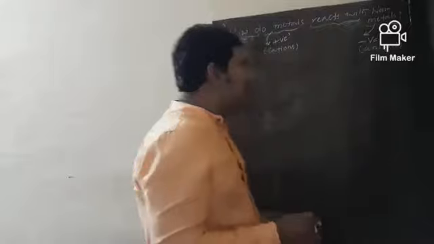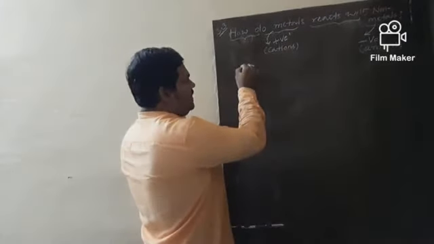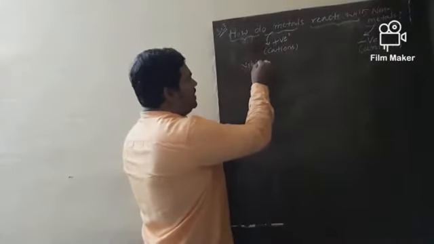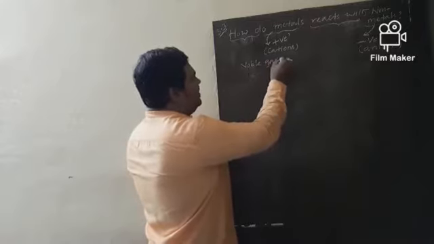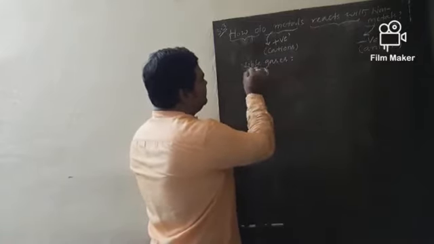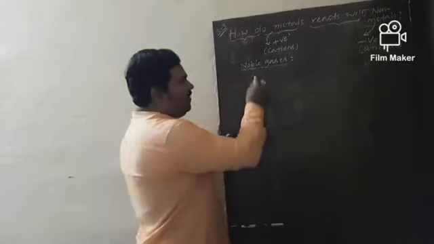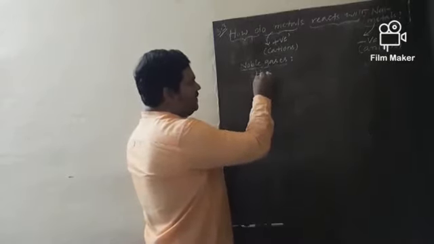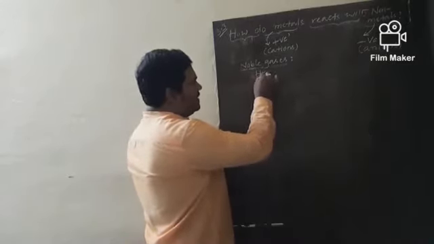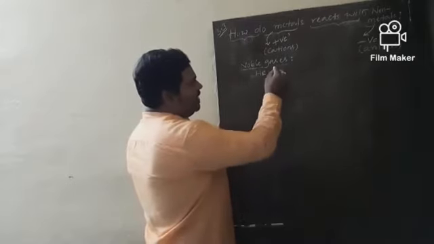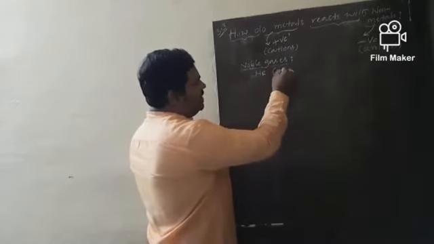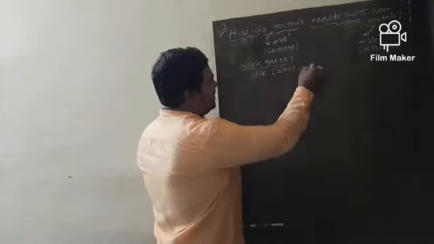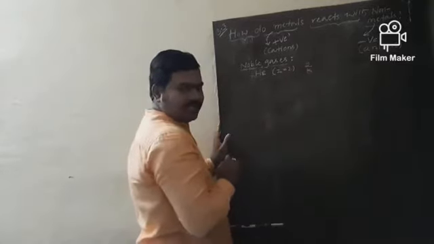Now let me take 3 noble gases. First noble gas is helium, atomic number 2, electronic configuration 2, K shell.